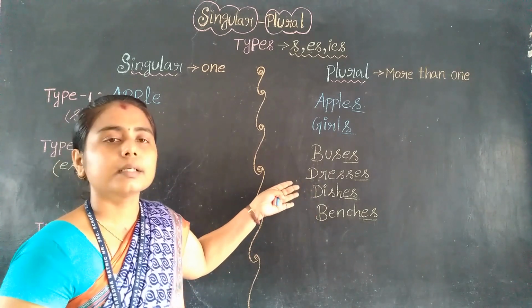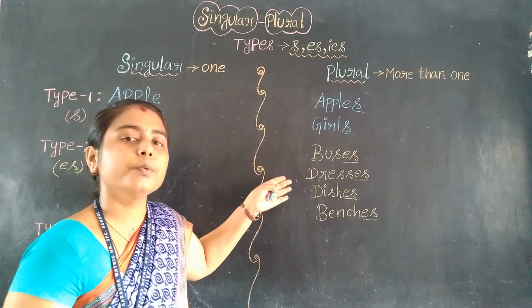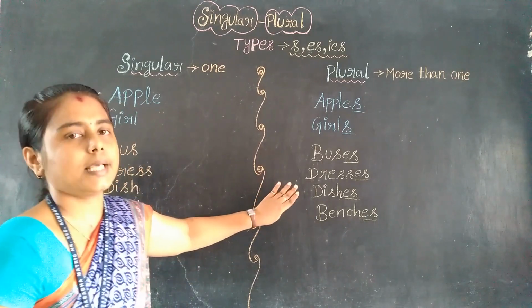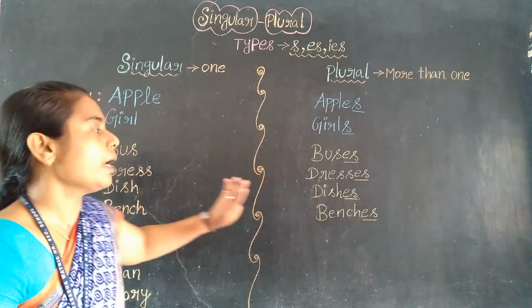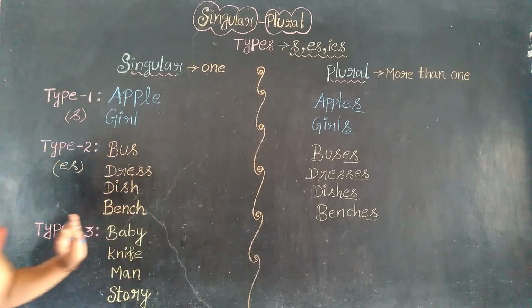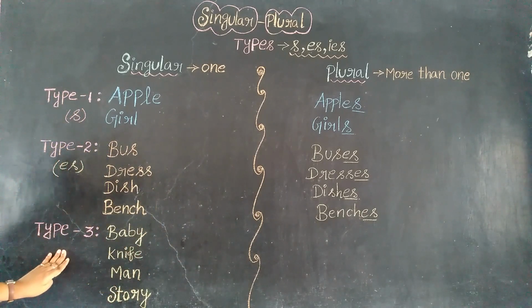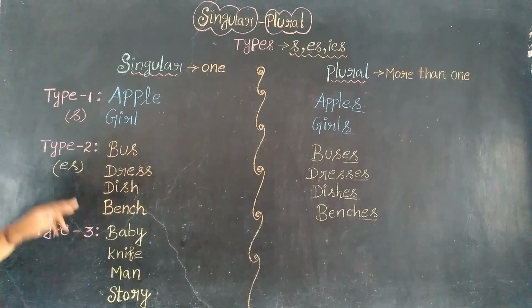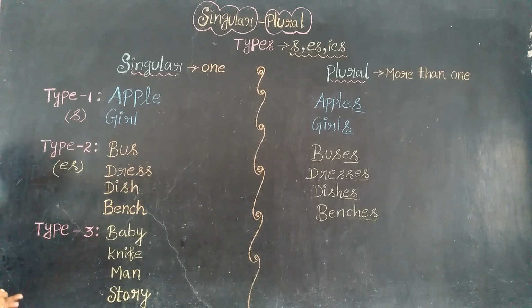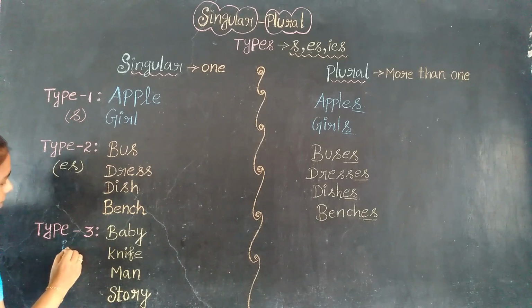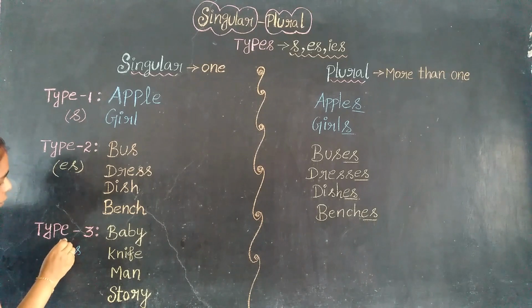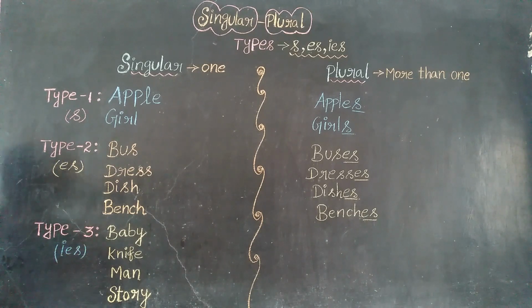So now we are converting into the plural form. Yes, we are converted into plural form. Now it is in plural form. Well, coming to the third type. See here, what is the third type? That is by adding IES to the word. That is the third type, right?